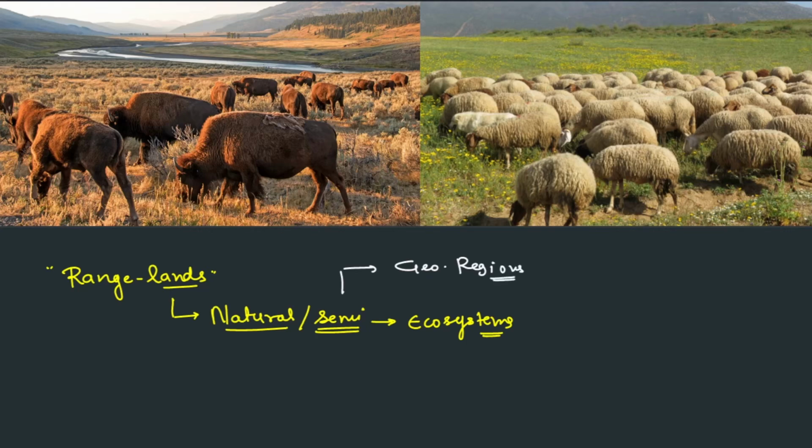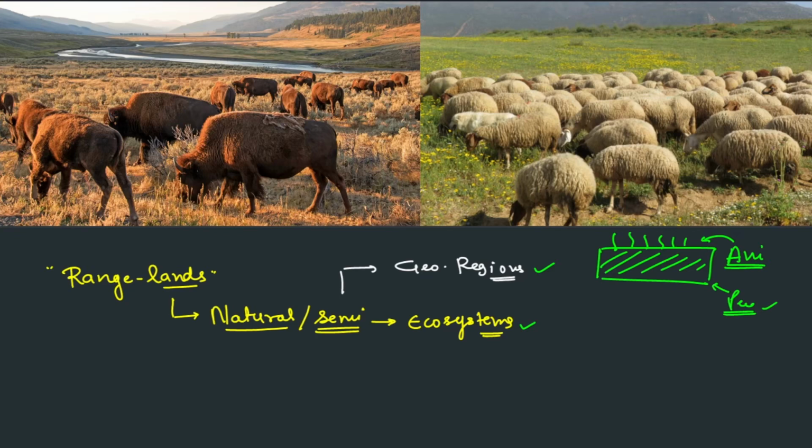It also includes the certain type of vegetation they have, the animals that are supported by these plants, as well as people, the communities which are dependent on it. That is why it is using the term ecosystem, which is a better term in this context.